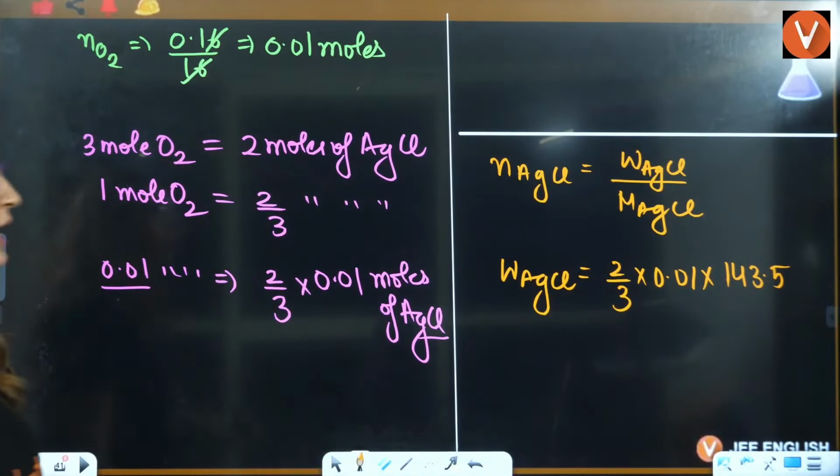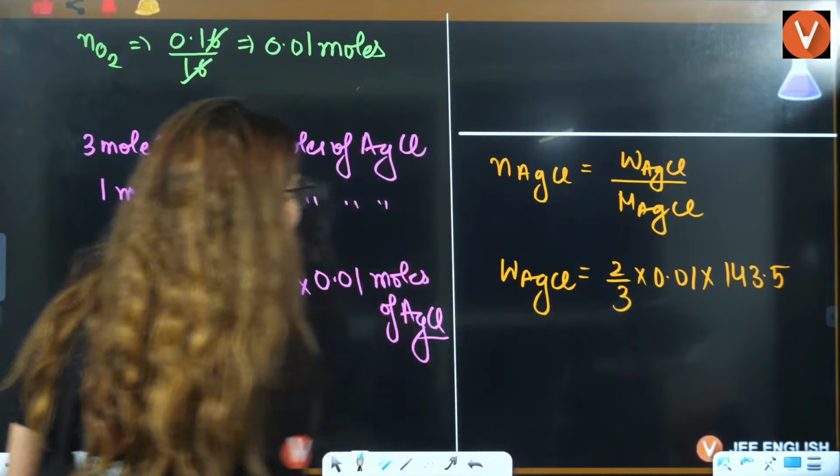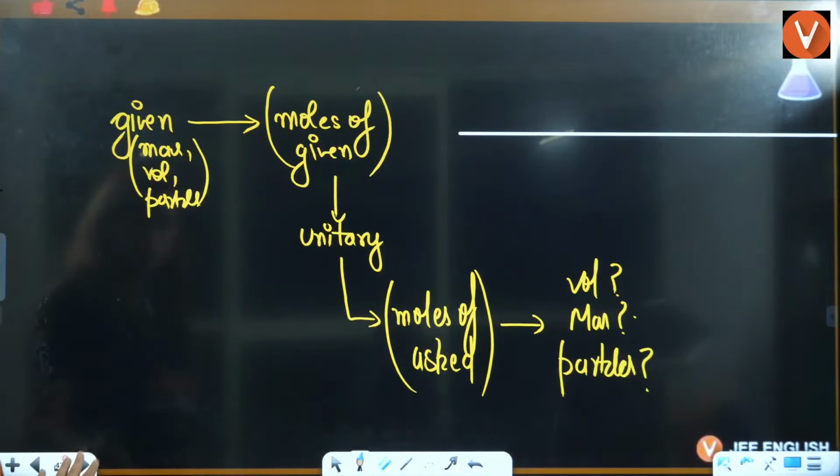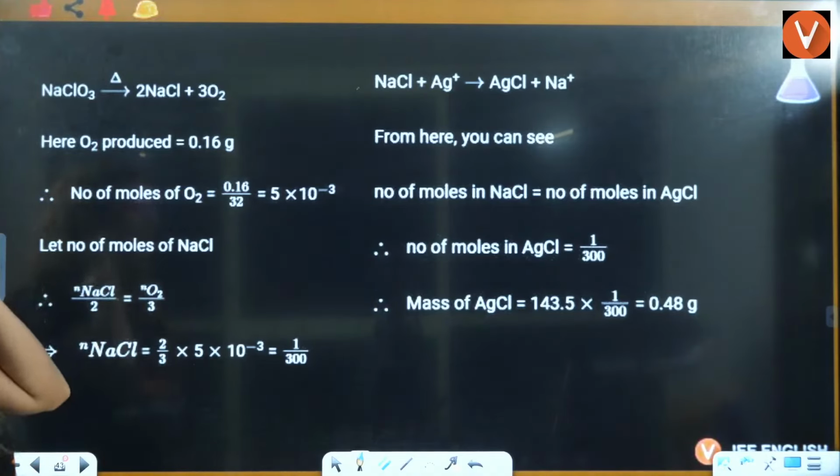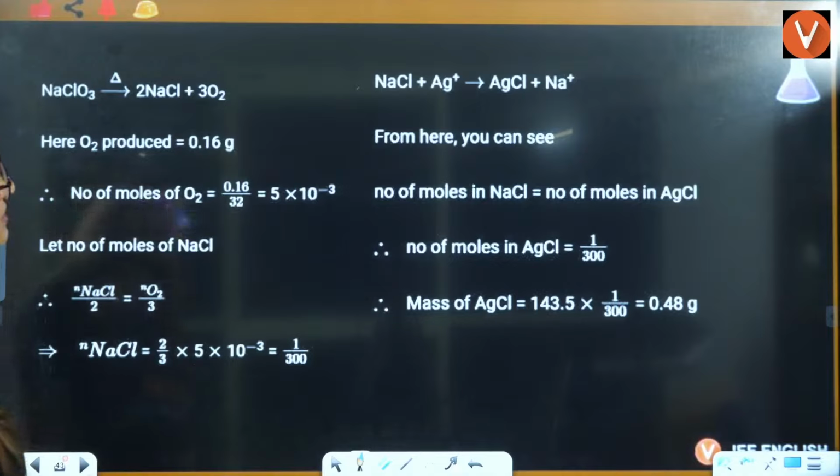Okay? Yes, students? Okay. So you will get your answer here. You can easily calculate that. Okay, right everybody? Moles of NaCl is this. Wait a minute. NaCl plus AgCl.